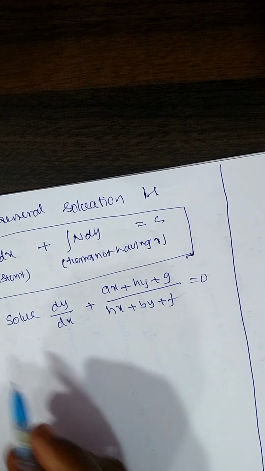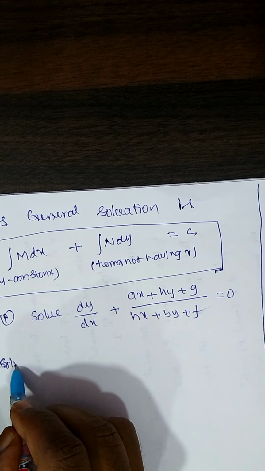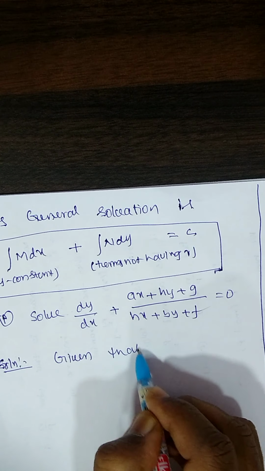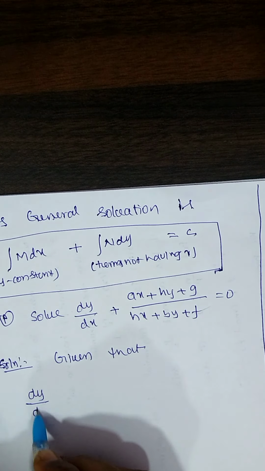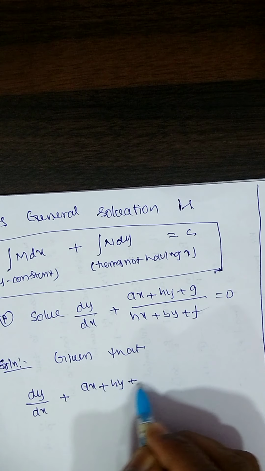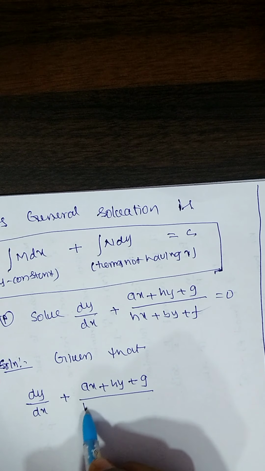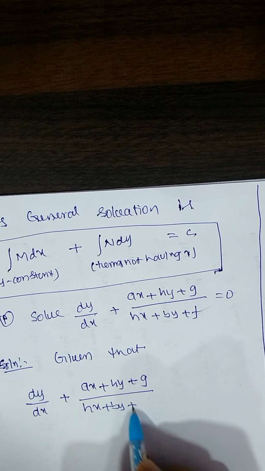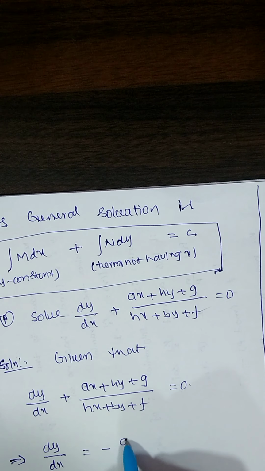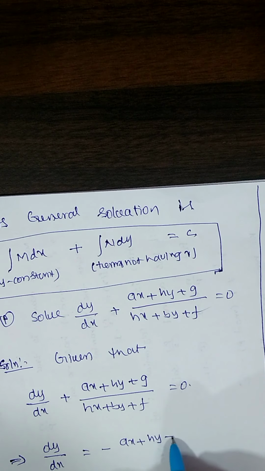Solution: dy by dx equal to minus (ax plus hy plus g) divided by (hx plus by plus f).